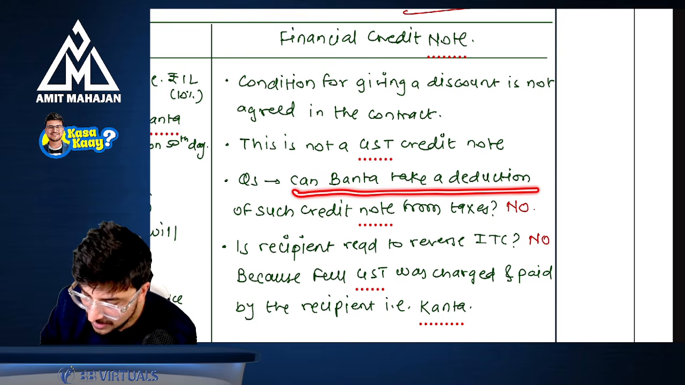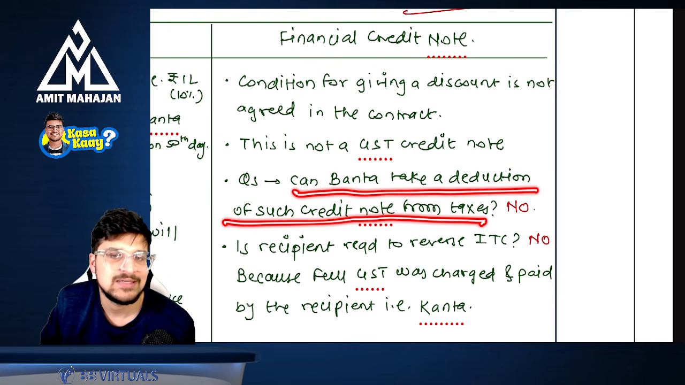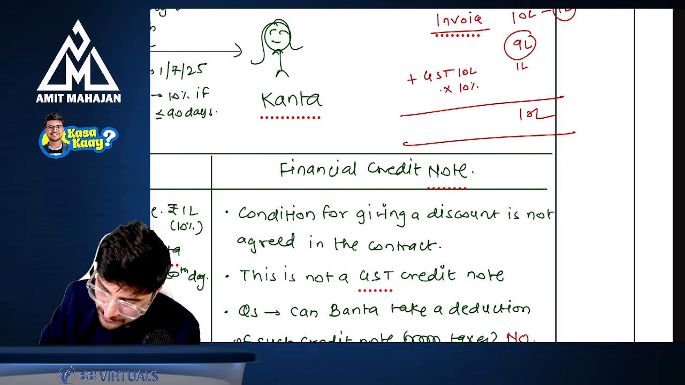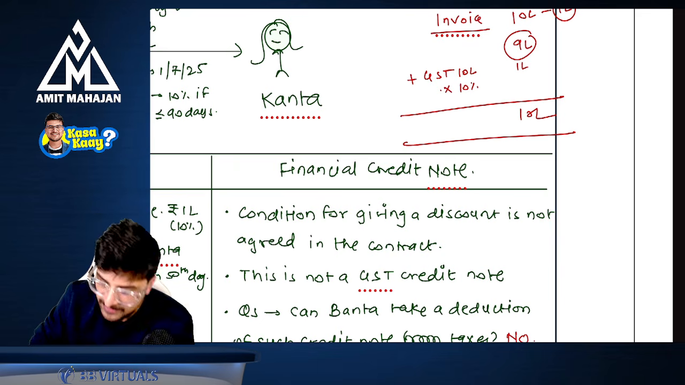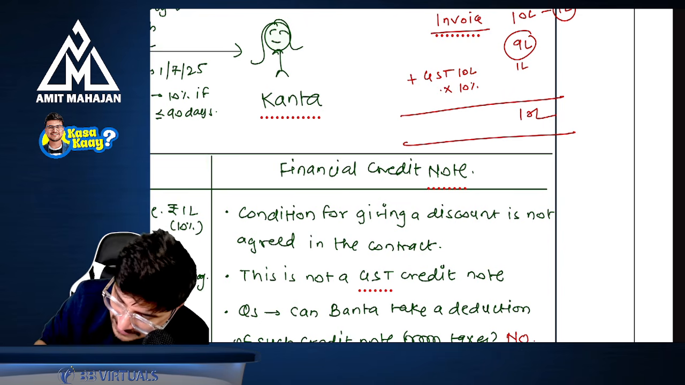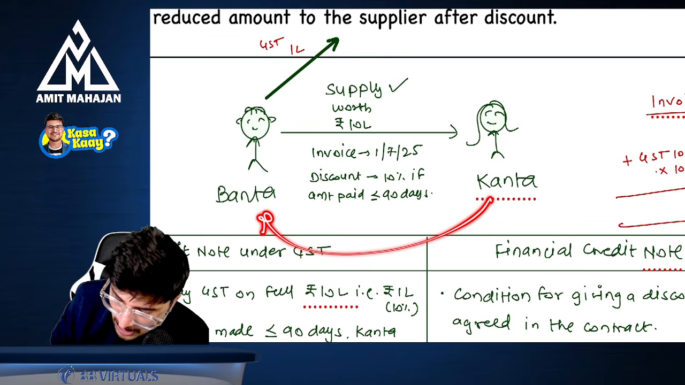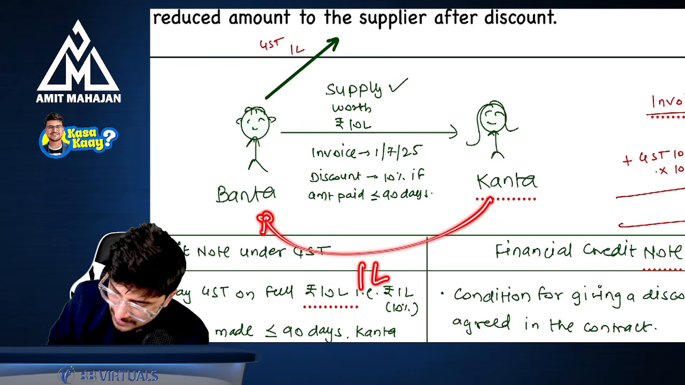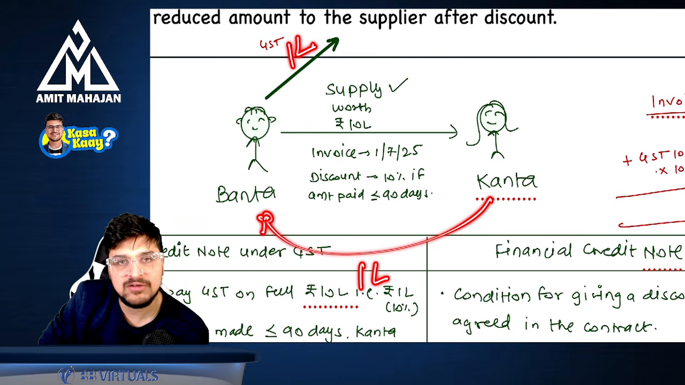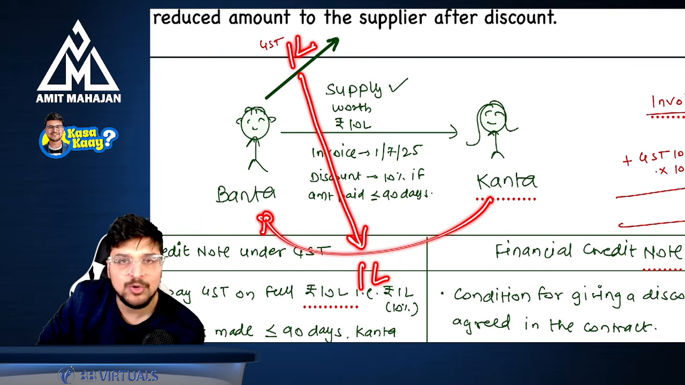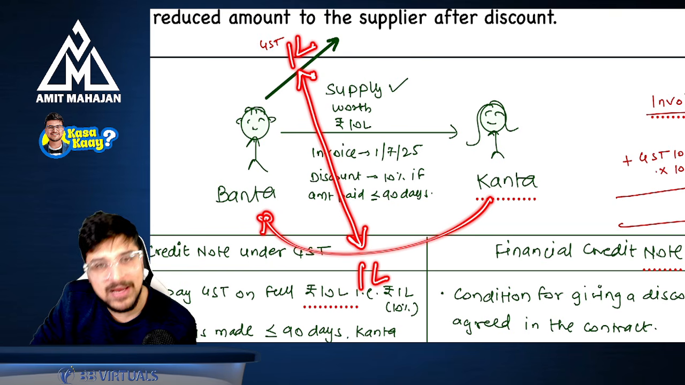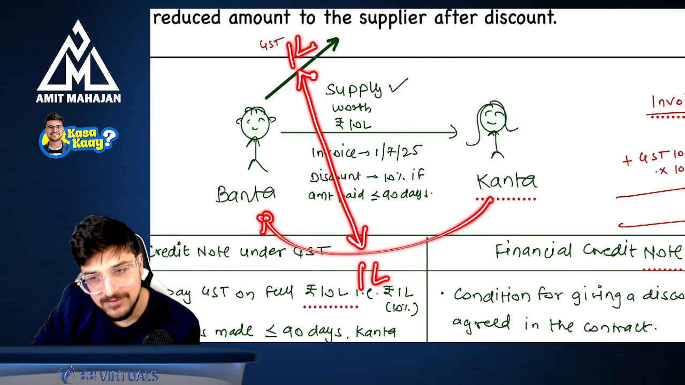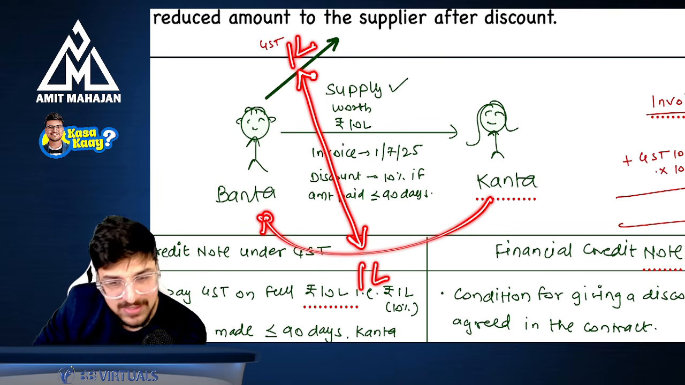Question: can Banta take a deduction of such credit note from taxes? Can Banta reduce the outward tax? No, because Kanta will make a payment of GST on 10 lakhs only. Correct? Kanta will give how much GST? 10 lakhs at 10%, that is 1 lakh. Banta has already paid 1 lakh rupees to the government. So is there any kind of problem here? No. And that's why there is no question of taking any kind of reduction of GST, because while computing value of supply, you did not reduce the discount component, as it was a secondary discount.